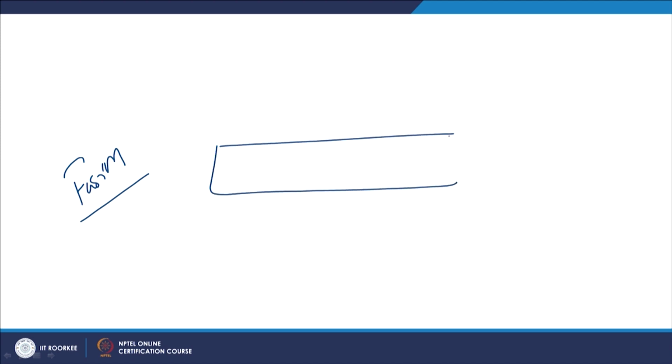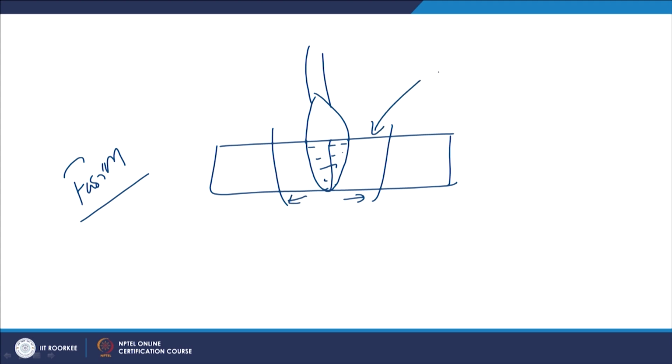In the fusion welding process, we supply a lot of heat so that the fusion of the faying surfaces can be facilitated. In this process, when the heat is supplied, a lot of heat is transferred to the underlying base metal. So, apart from the fusion of the faying surfaces, heat is transferred to the base metal, and this heat makes a lot of undesirable changes in the base metal characteristics.